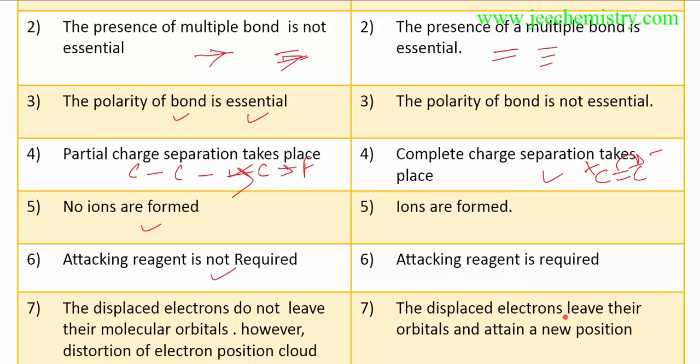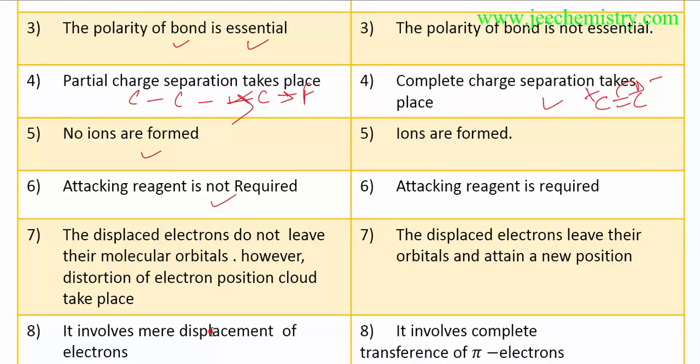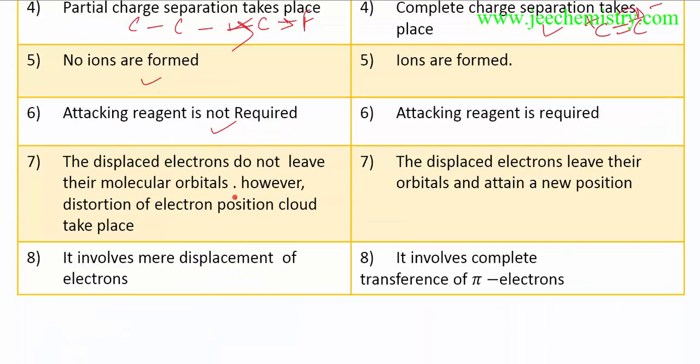In the electromagnetic effect, the displaced electrons leave their original atomic orbital and attain new positions. But in the inductive effect, they do not leave their molecular orbitals, they only slightly shift and slightly distort their positions. However, distortion of the electron cloud takes place.